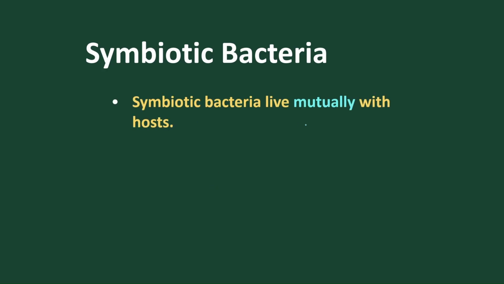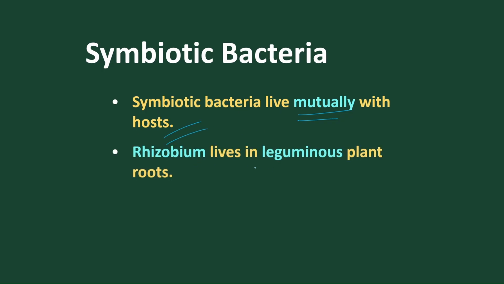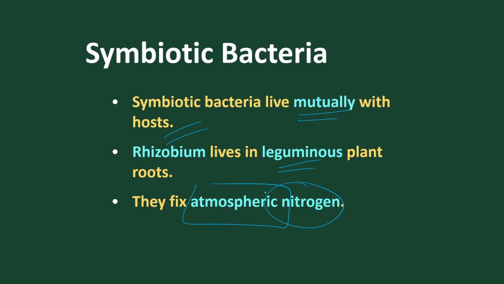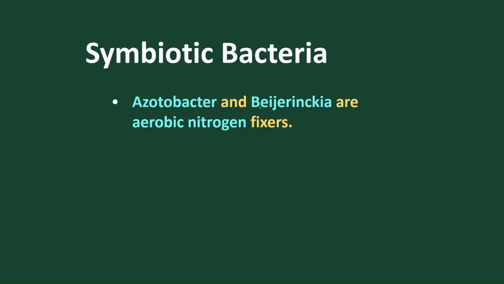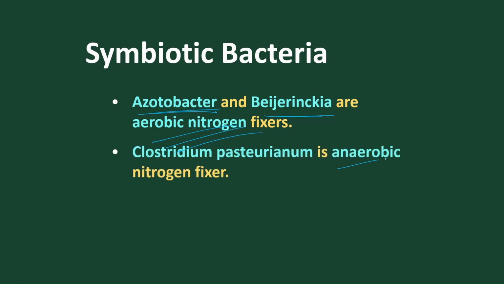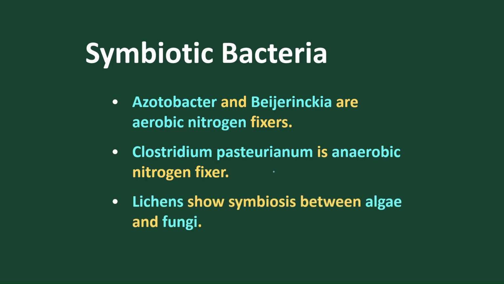Symbiotic bacteria undergo mutual benefit with the host, like E. coli present inside the intestine. Rhizobium bacteria are present in leguminous plants for nitrogen fixation. They help in fixing nitrogen, and in return they get shelter and food from the symbiotic host. Examples are Azotobacter or Beijerinckia, which are aerobic nitrogen fixers, and Clostridium, which is an anaerobic nitrogen fixer. Azotobacter is aerobic nitrogen fixation. Clostridium pasteurianum is the anaerobic nitrogen fixer.